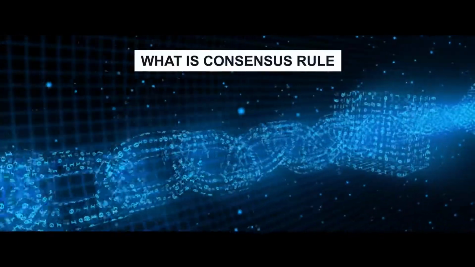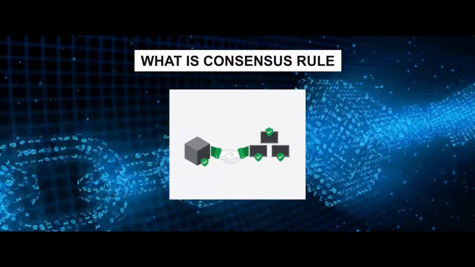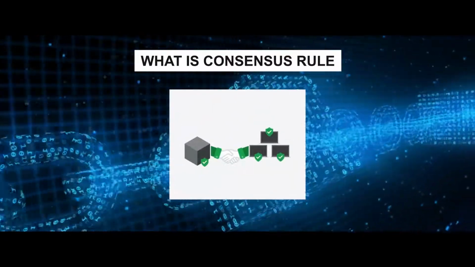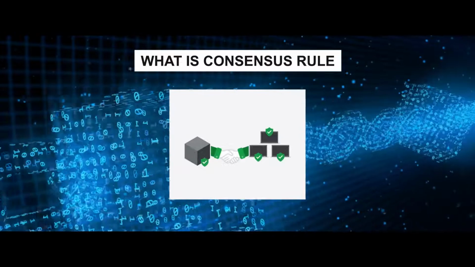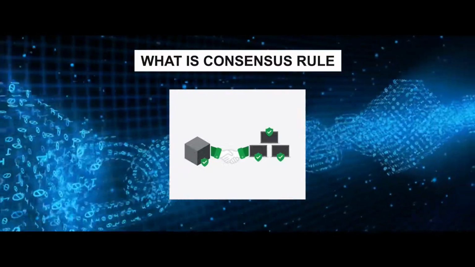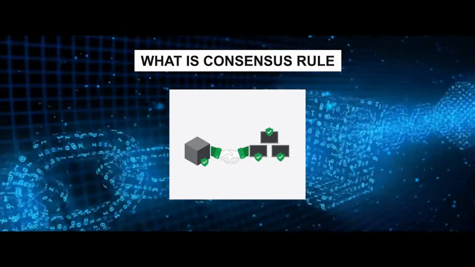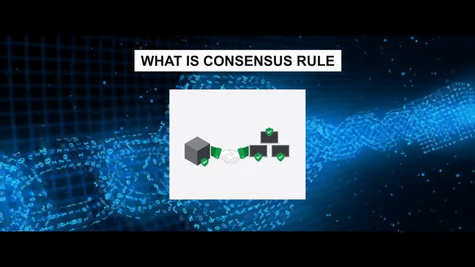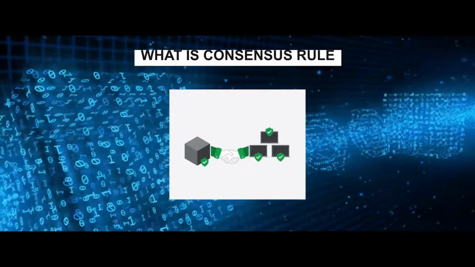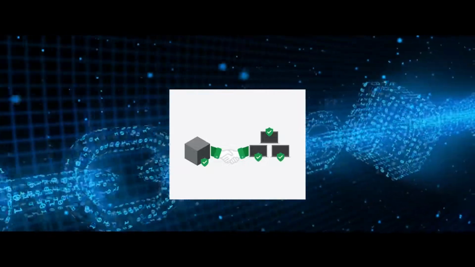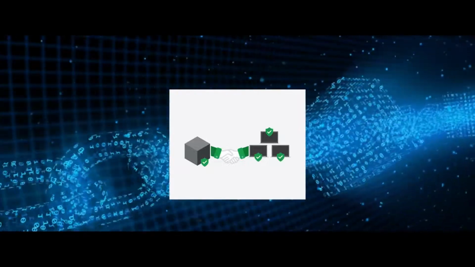So what is the consensus rule? We all understand that blockchain is spread across different computers around the world. To make any change in any block, you need a consensus, a majority vote of 51% of the blocks spread across the computer systems around the world. So it would be a very herculean task to get the majority of votes from this decentralized, spread-out computer network.